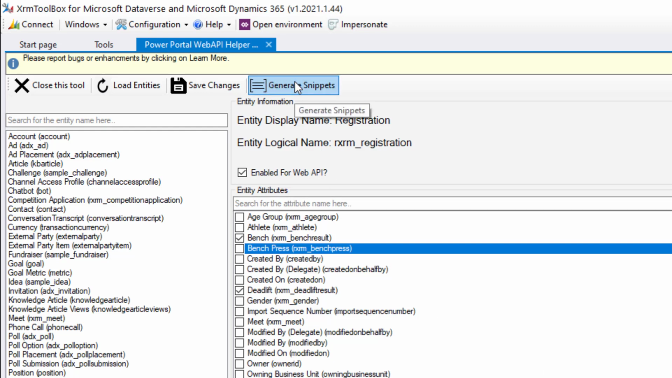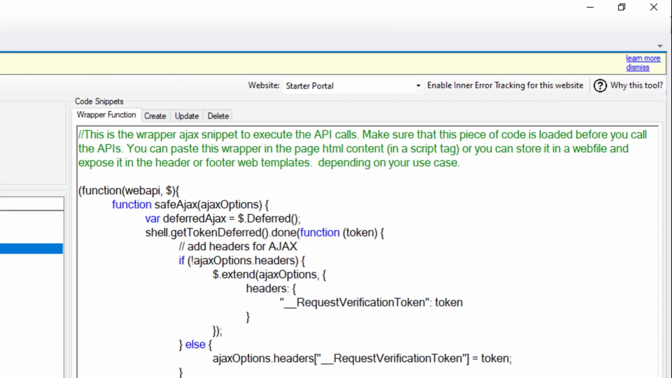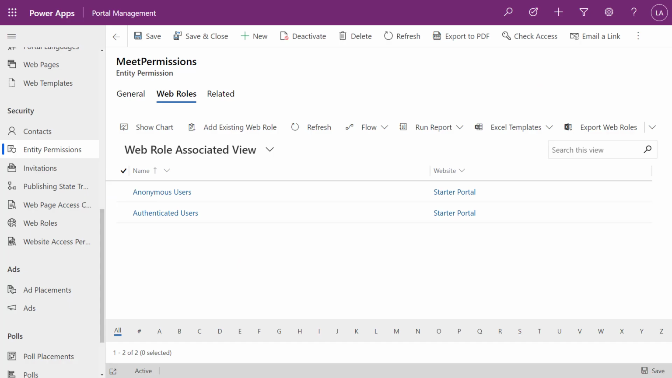And then I'm going to generate the snippet. So now it's generated some of my code that I need for using the web API. So I don't need to actually type in a lot of this stuff.